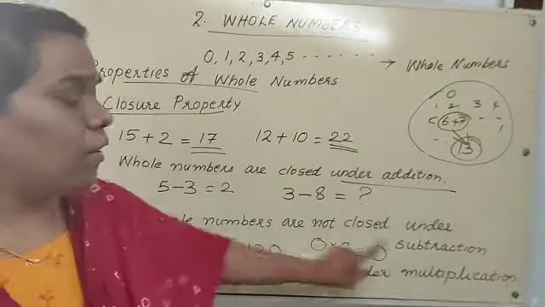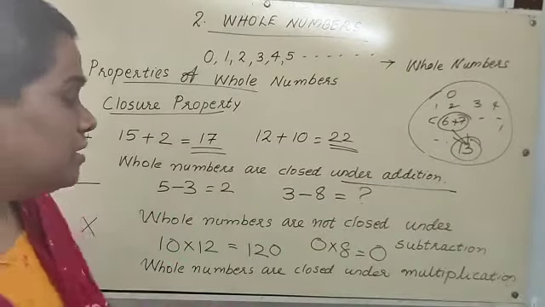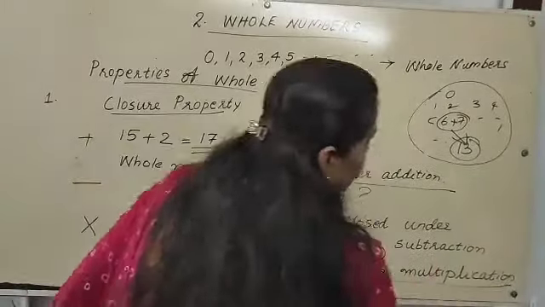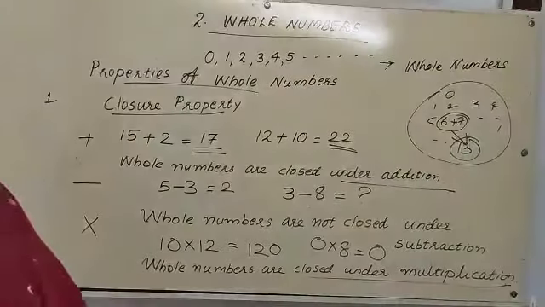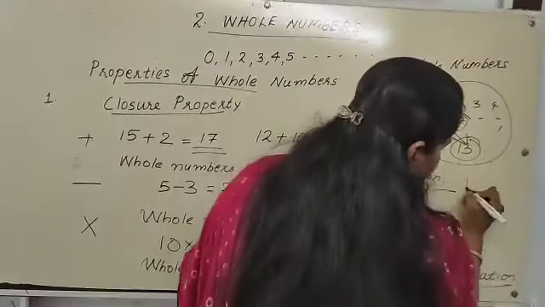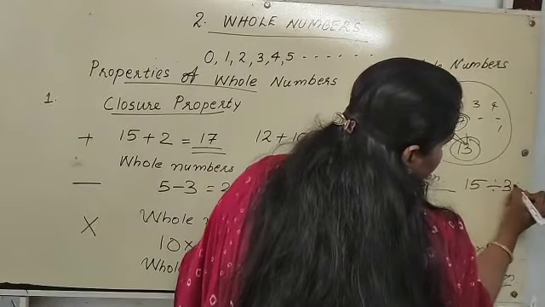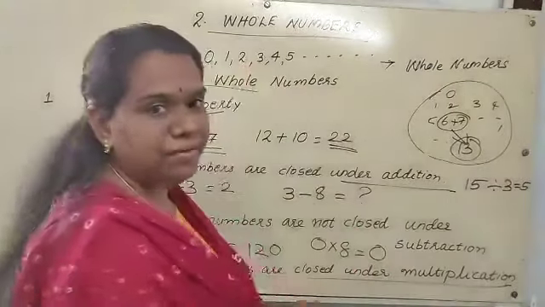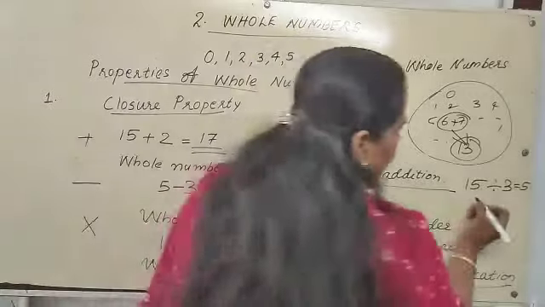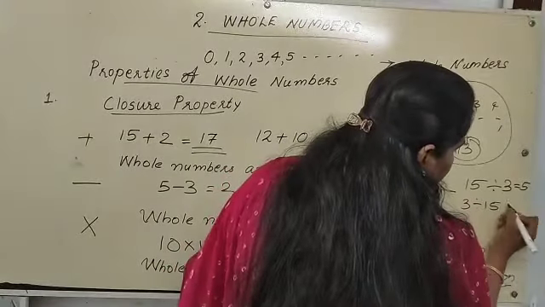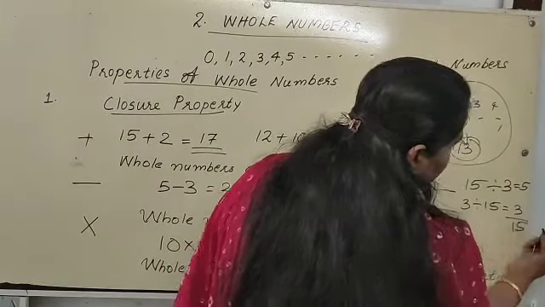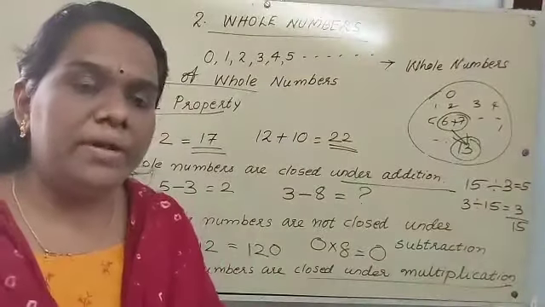Whole numbers are not closed under subtraction, but whole numbers are closed under multiplication. When we divide two whole numbers, 15 divided by 3, what is our answer? It is 5. It's a whole number. But what about 3 divided by 15? Is it a whole number? No, it is not a whole number.